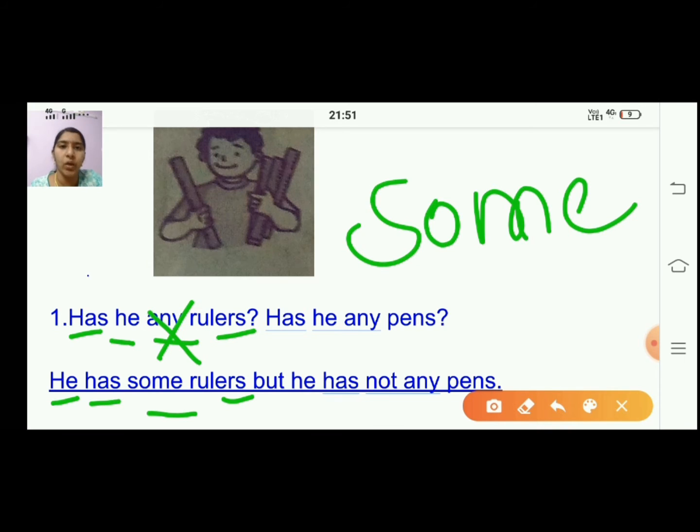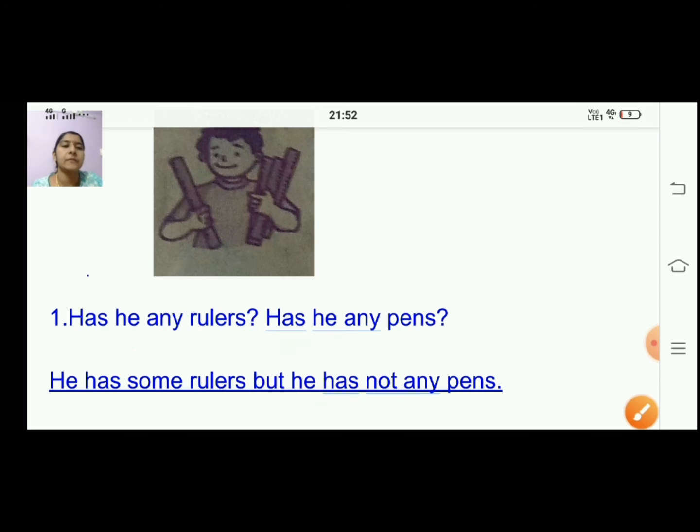Okay, he is having ruler. But he has, because he is not having pen, we are writing he has not. So we are saying not, and write the same word, any pens.